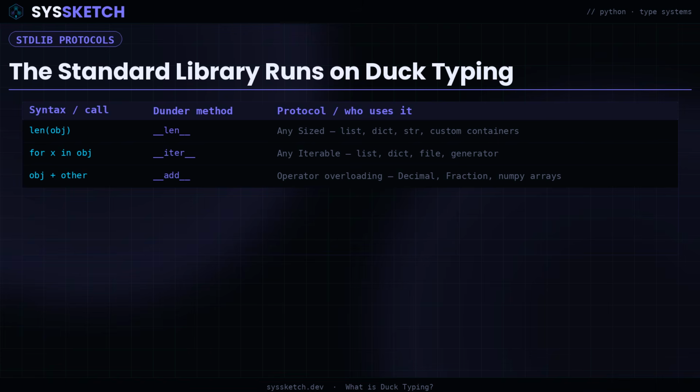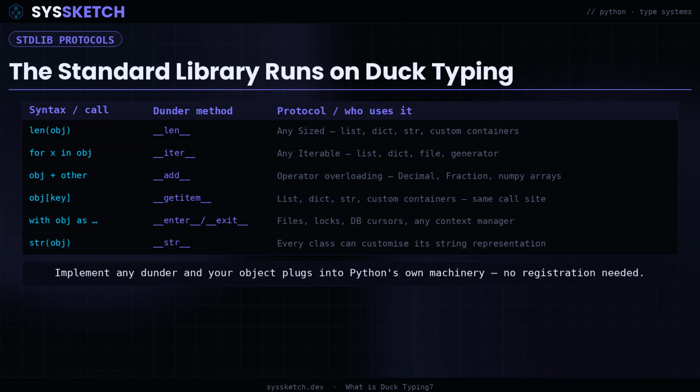Duck typing shows up everywhere in Python's standard library. The built-in len function works on any object that implements __len__. The for loop works on any object that implements __iter__. The plus operator works on any object with __add__. These are implicit protocols, not declared anywhere, just expected to be present. When you write a class that implements __len__, you are opting into a protocol that len and the rest of the language already know about. That is the real power. The language's own machinery is built on duck typing.